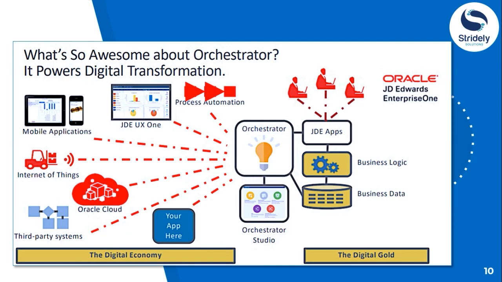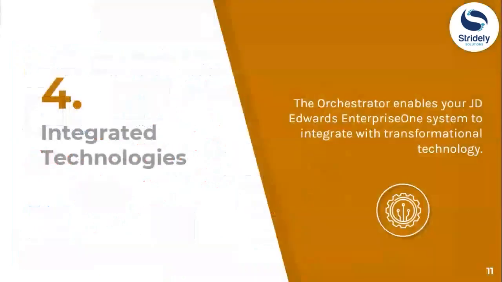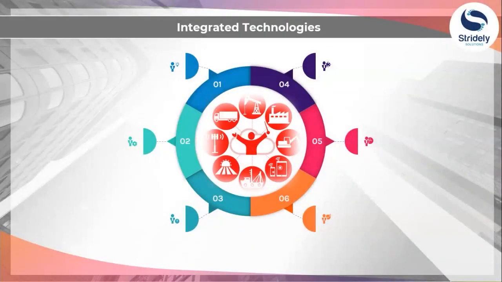All right, let's go through some integrated technologies which Orchestrator has. Basically, it enables your JD Edwards Enterprise One to integrate with many transformational technologies. Okay, so this Orchestrator enables your Enterprise One system to integrate with transformational technologies like IoT, Internet of Things.